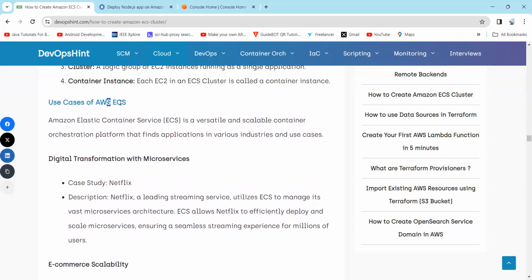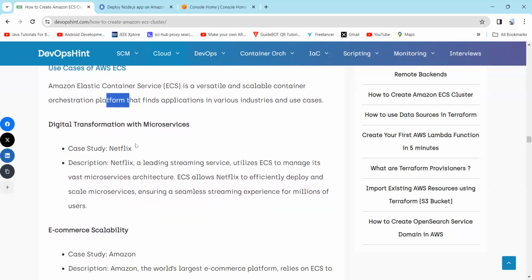Now we will study the use cases. AWS ECS is a versatile and scalable container orchestration platform. We have seen that it can be used by various industries, such as for digital transformation with microservices. For example, Netflix. Netflix is a streaming service that utilizes ECS to manage its vast microservice architecture. ECS allows Netflix to efficiently deploy and scale microservices, ensuring a seamless, streamlined experience for millions of users.